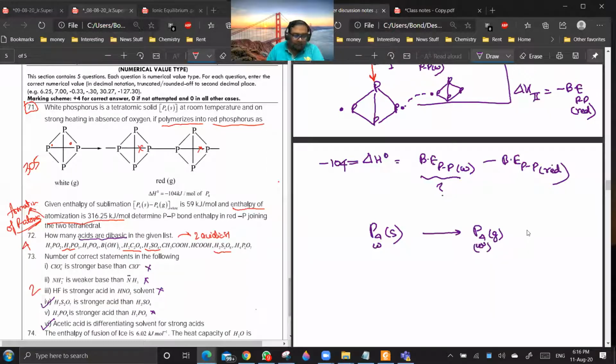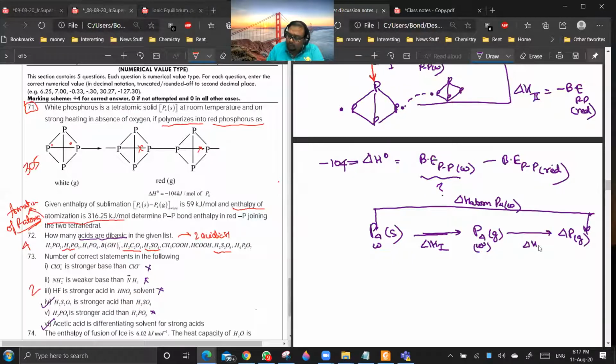Okay, and then P4 white will be going to P4 gaseous, something like this. Now you see, if I'm going directly from here to here, that will be what? Delta H atomization of P4. That is consisting of two steps, delta H1 and delta H2.